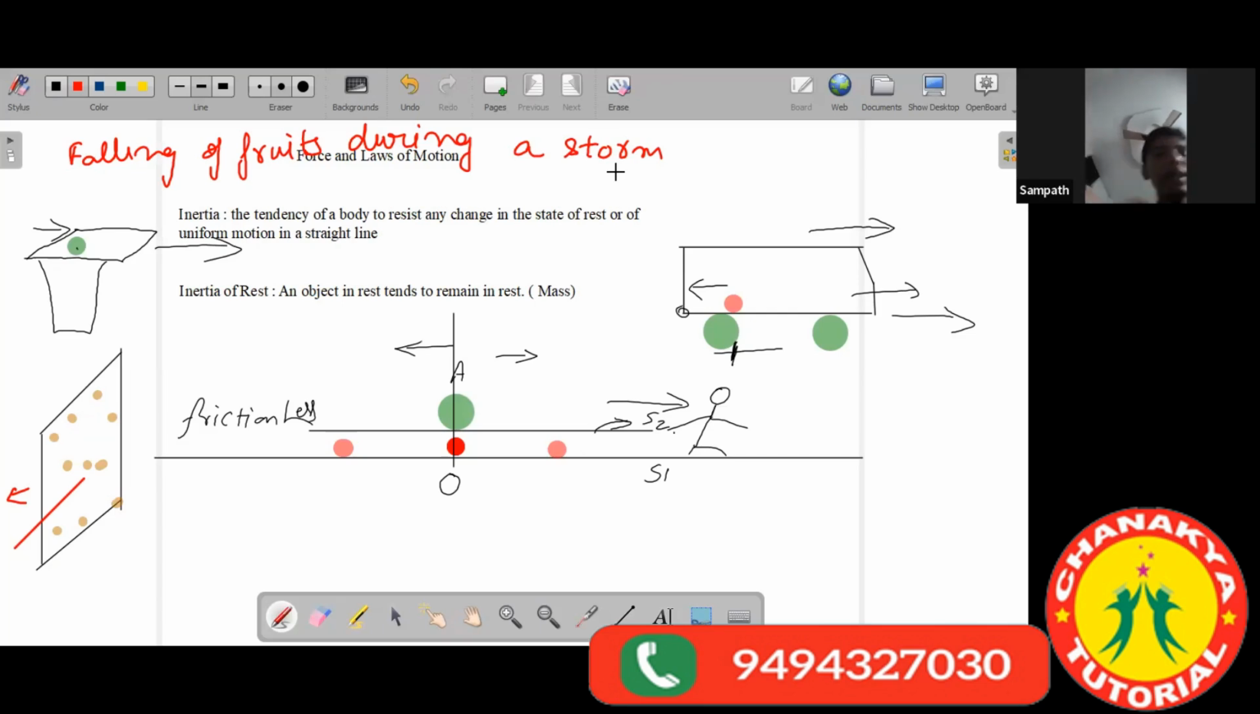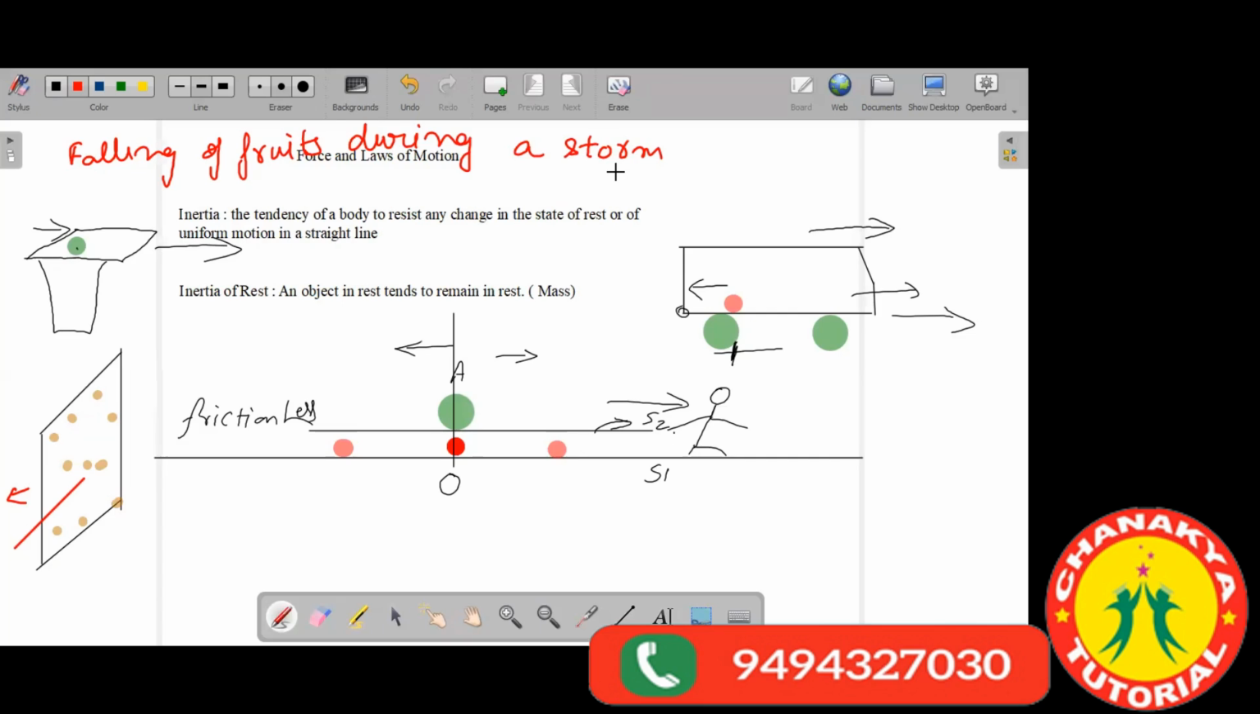Sir, when the branches are moving for a long time, wouldn't their inertia of rest change to inertia of motion? Wouldn't their rest be changing to motion? Yeah, branches are changing. Branches are stiff. Also, branches are bending. Branches can bend. So they have their inertia of motion.